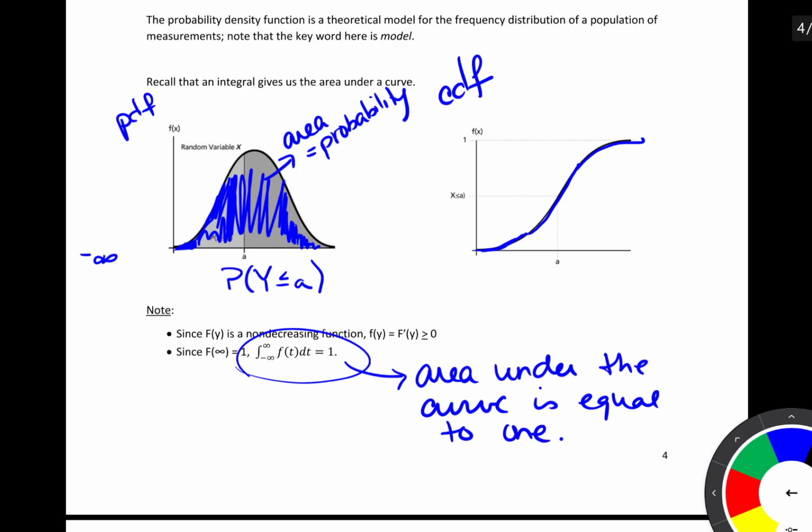So in your intro stats course, I'm sure you worked with a normal distribution, and when working with a normal distribution, you learned that the area under the curve is equal to 1. Well, this gives you the reason why the area under that curve is equal to 1, and it ends up for any PDF, in order for it to be a valid PDF, that is going to be true.